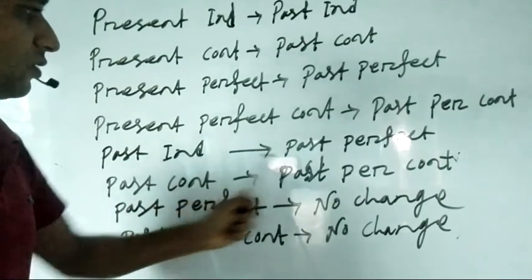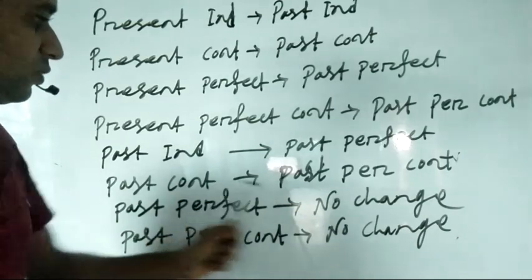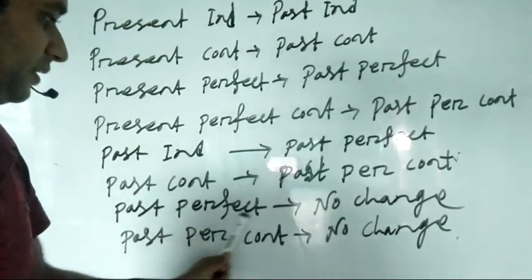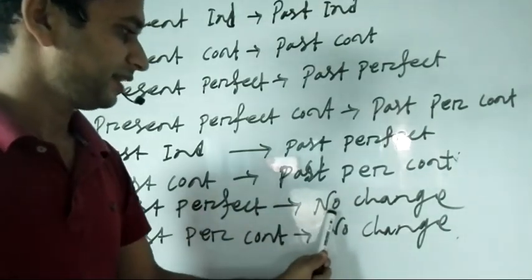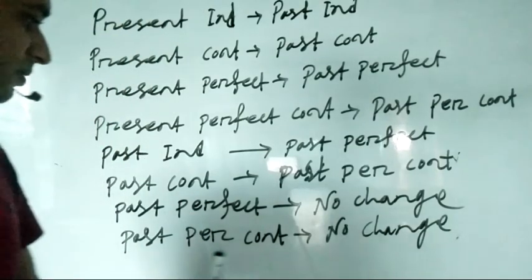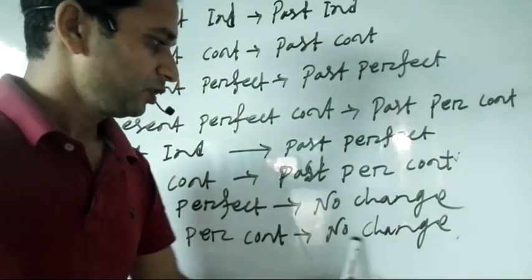Past indefinite tense will be past perfect tense. Past continuous tense will be past perfect continuous tense. Past perfect tense will remain unchanged, that means no change. And past perfect continuous tense will also remain unchanged.